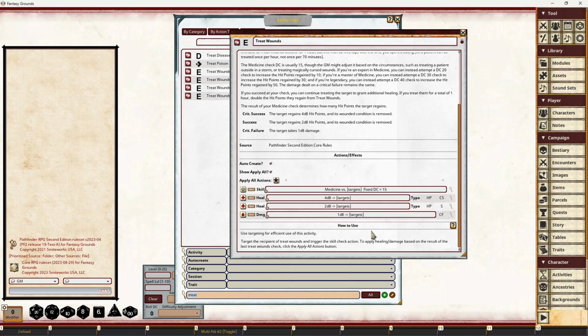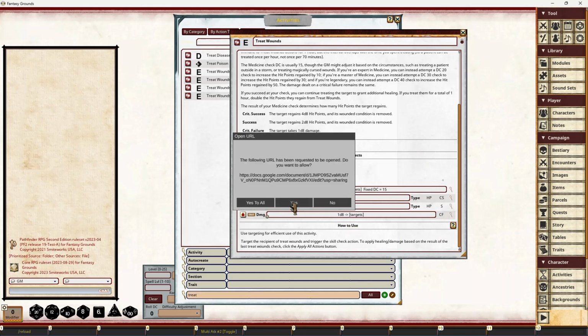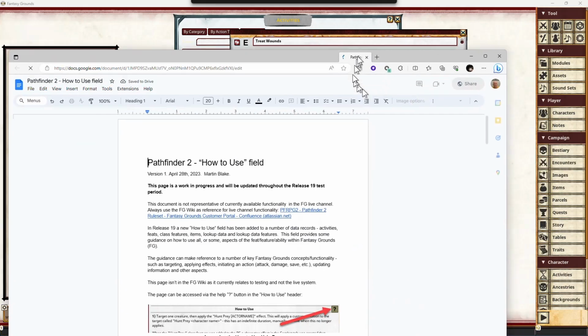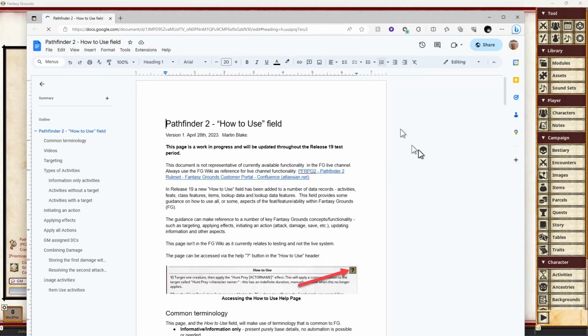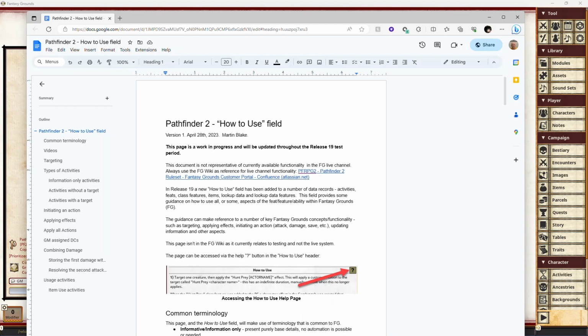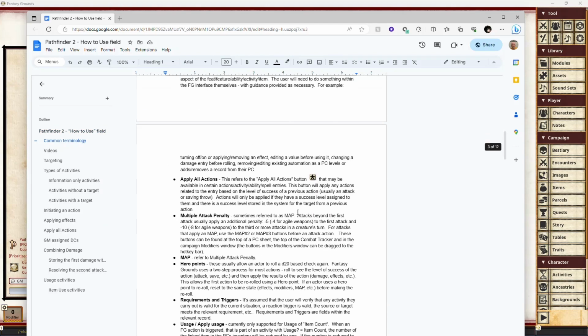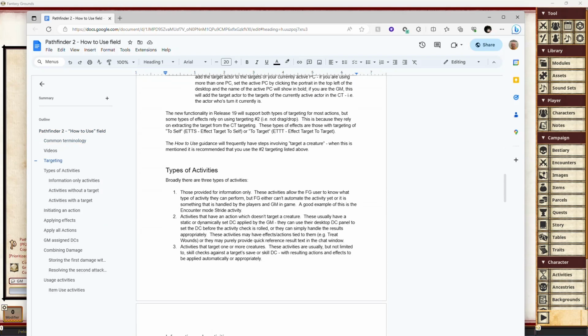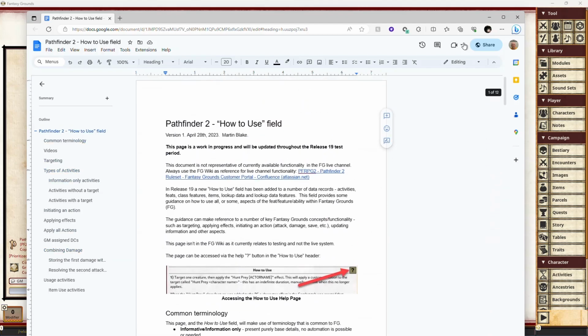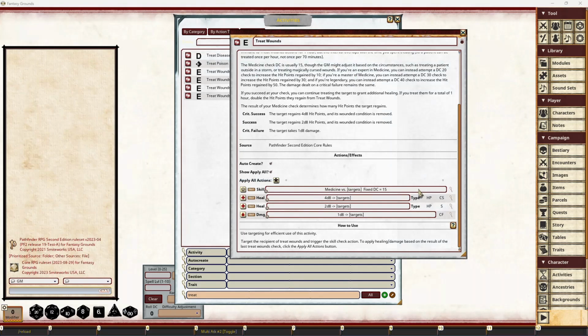New functionality as well within Release 9 is this new how to use field. If you click on the help button, when we go live, this will take you to a wiki entry, but at the moment we have this in Google Docs. It's read-only, so you can't change it, and this will be updated as we go through. But this gives you a lot of information. You have some various areas to do that will be populated as we go through, but it gives you quite a lot of extra information about how to use Fantasy Grounds and these activities in general.